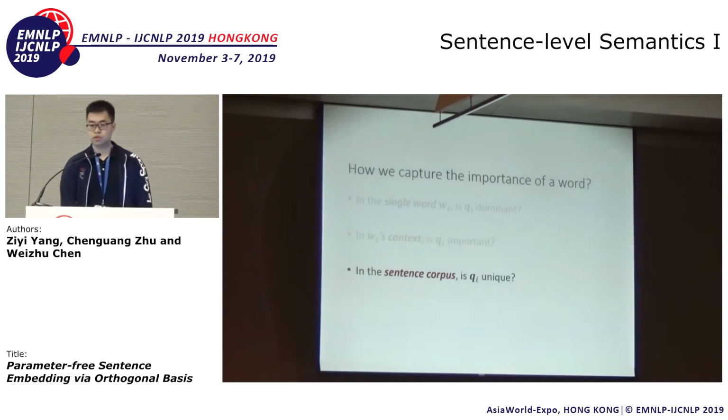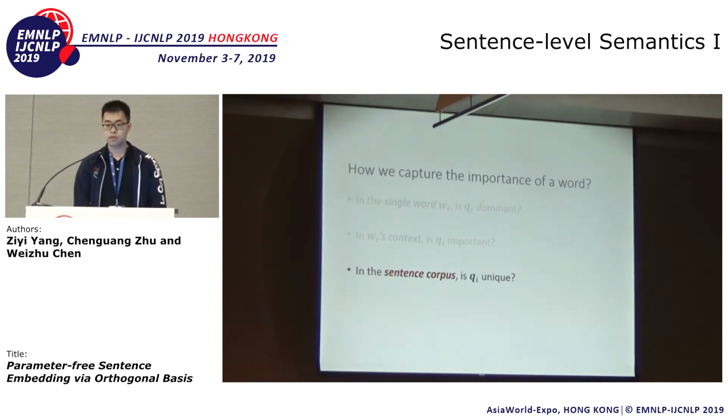The last question we want to ask is, in a sentence corpus, is the new semantic meaning QI unique enough? Just like the idea of inverse document frequency, if a word is too common, then it is very likely that the information it brings in is not important enough. So we want to find the common directions, or common semantic meanings, in this corpus.